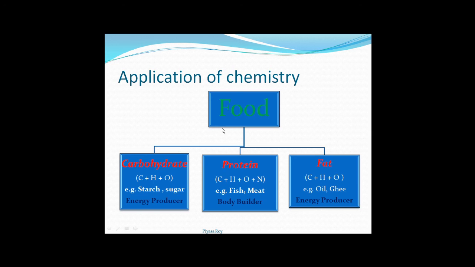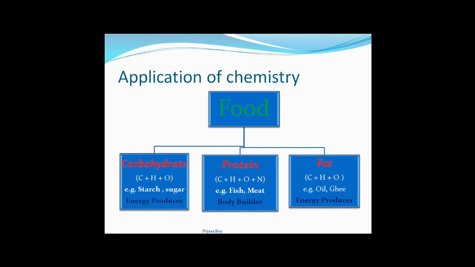Next, we will be doing application of chemistry. First of all, food. There are three main kinds of food: carbohydrate, protein, and fat. In biology also we must have done this. A carbohydrate's examples are starch and sugar. Carbohydrates are our main energy producer. In all types of carbohydrate, there are three main elements, that is carbon, hydrogen and oxygen.